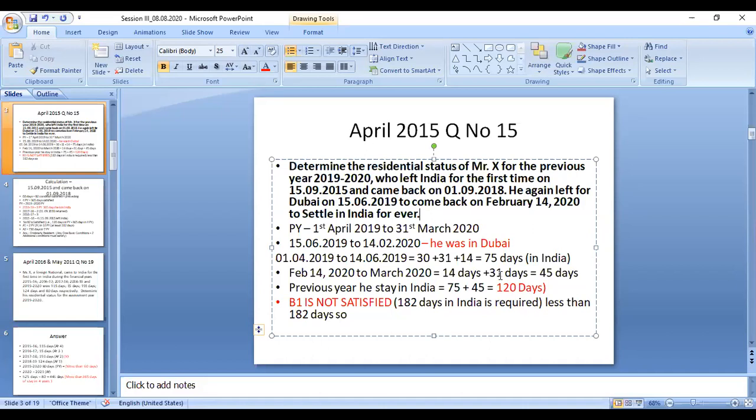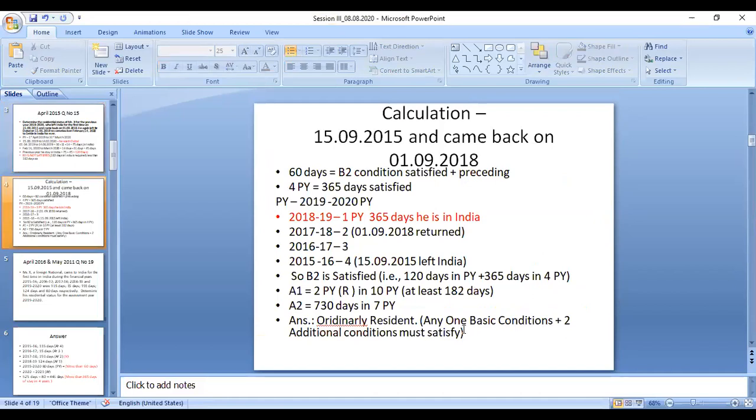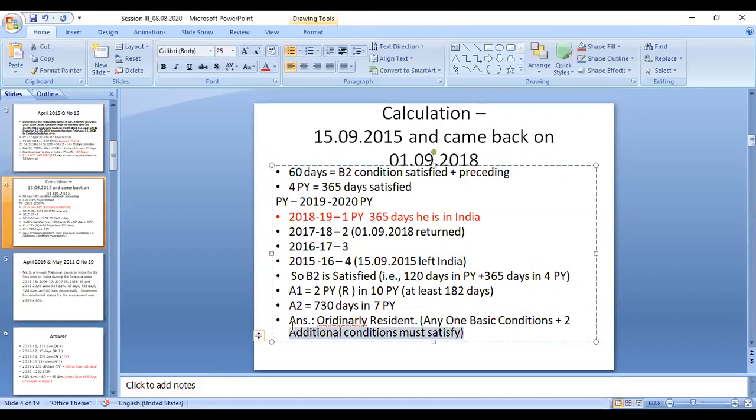Whatever calculation you do is for working notes only. If your answer is wrong, everything else also goes wrong. Your answer can only be one of three categories: ordinarily resident, not ordinarily resident, or non-resident. From these three, the answer will be ordinary resident, not ordinary resident, or non-resident. All the rest are workings.